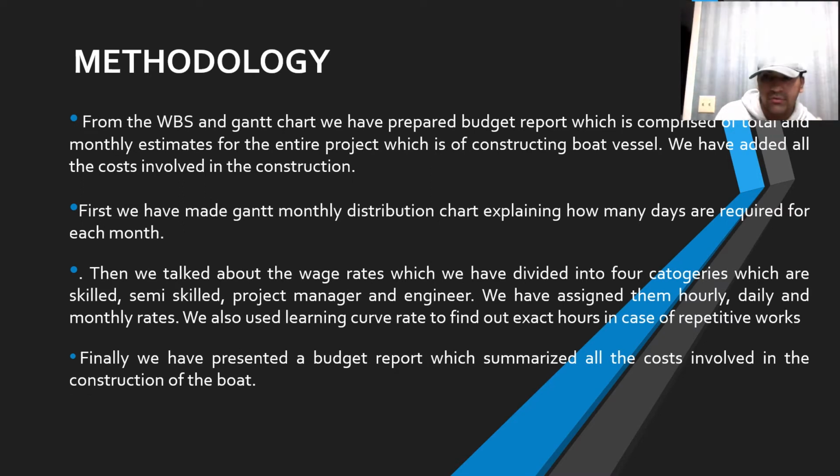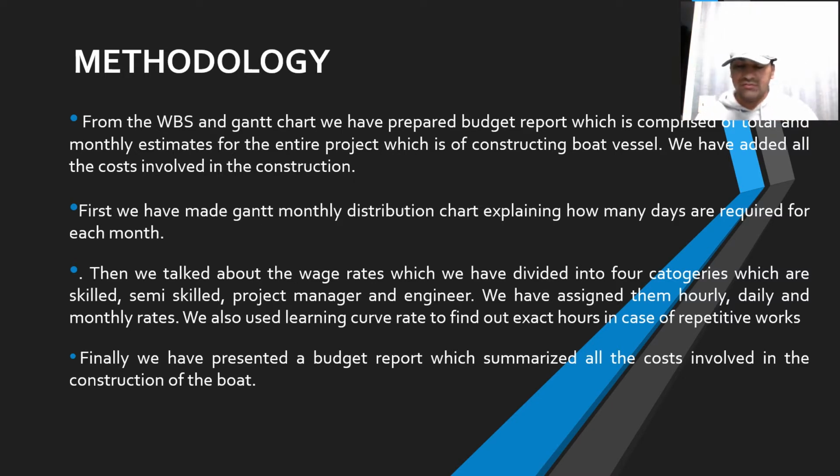Now we are going to discuss how we are preparing this budget. From the WBS, the work breakdown structure, and the Gantt chart, we have prepared the budget report, and in this budget report we have added all the costs that are involved. There will be some indirect costs, because we can't predict exactly how much cost will be accumulating, so we will also be adding the costs which we can't imagine, like safety costs.